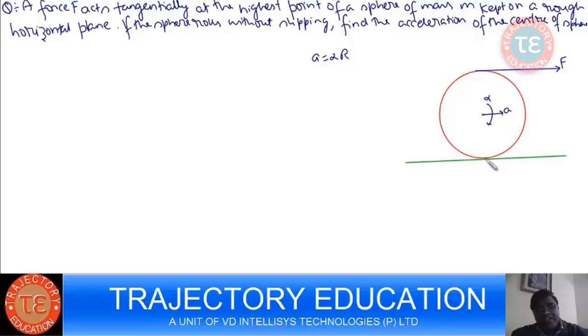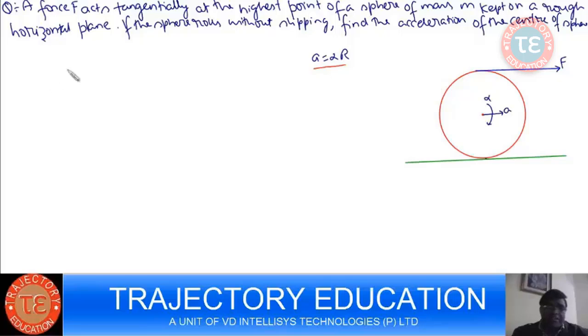In that case, the point of contact will be at rest, and friction is not required. If this F produces an acceleration A and alpha such that A is alpha r, then there is no tendency of relative motion at this point, because in that case, the velocity at the point of contact will be 0 and the point of contact will be at instantaneous rest.